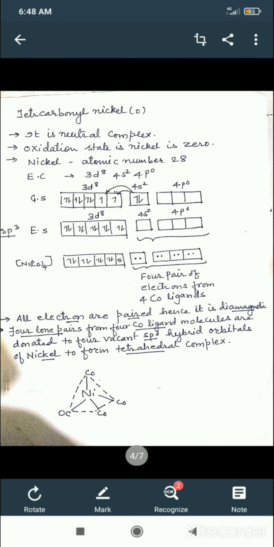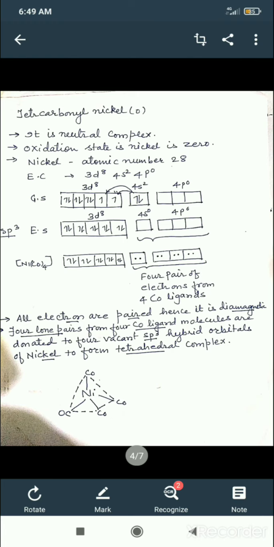At least by heart you must remember these, then only we can start these problems. See, tetracarbonyl nickel is not having any oxidation state, so I wrote 0. It is a neutral complex. The complex is not provided with any negative or positive oxidation state of nickel.